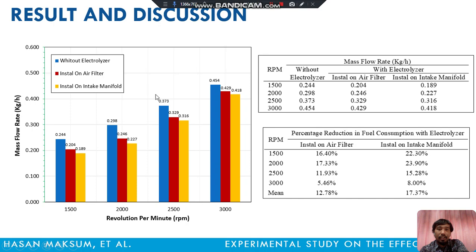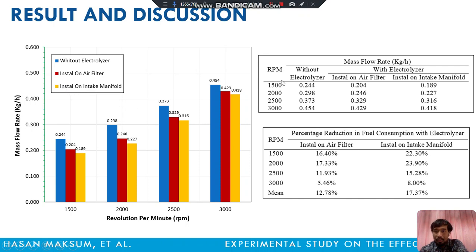You can see in my chart, the blue is without electrolyzer, red is installed on the air filter, yellow is installed on the intake manifold.